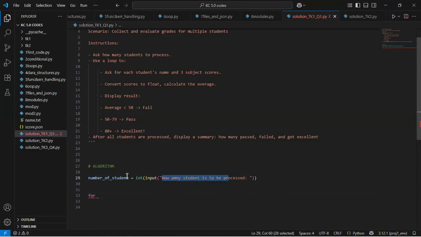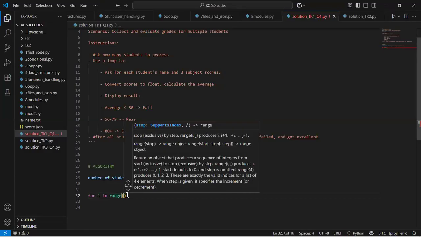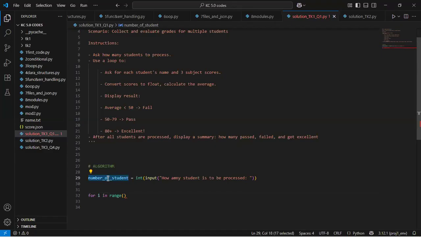So I can simply say for i in range, and in here I use the range function, which is a built-in Python function that creates a structure containing a specific number of items matching the number of students to be processed. So I simply take this variable and put it here.